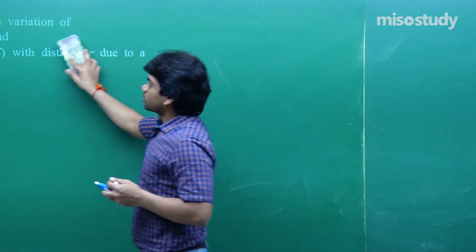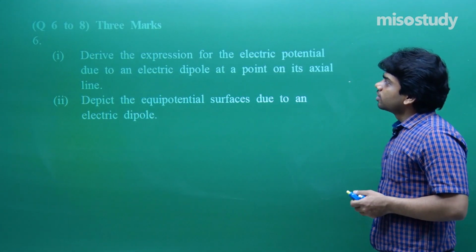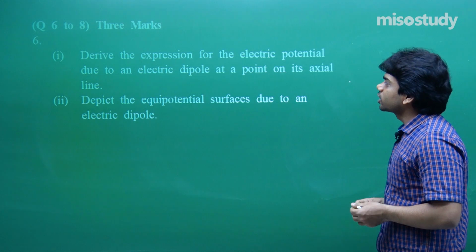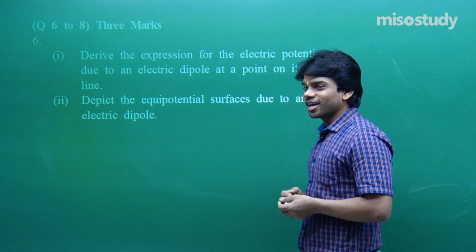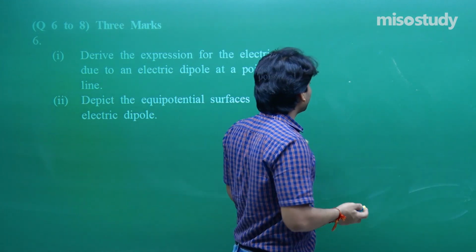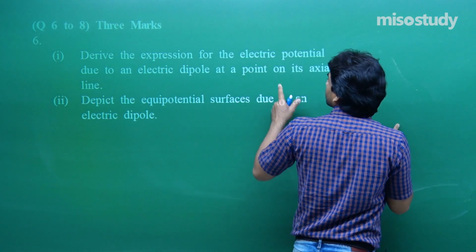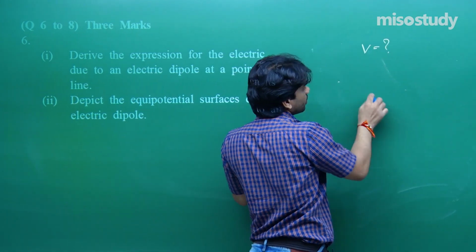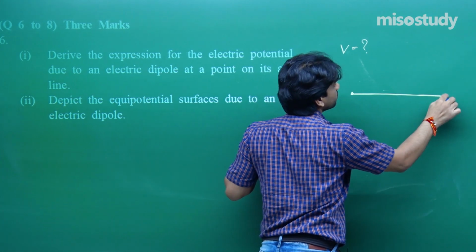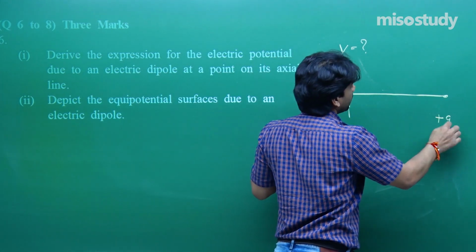Next thing, let us go ahead with the next question after question number 5. 3 marks question, question number 6. Derive the expression for the electric potential due to an electric dipole at a point on its axial line. So, we have an electric dipole, you have to find the value of potential. So, we have minus q and plus q.